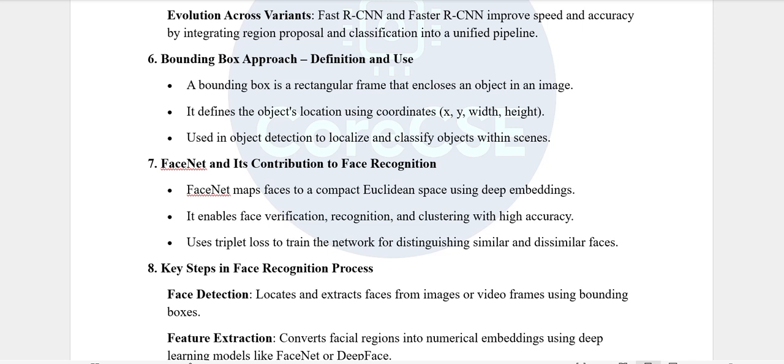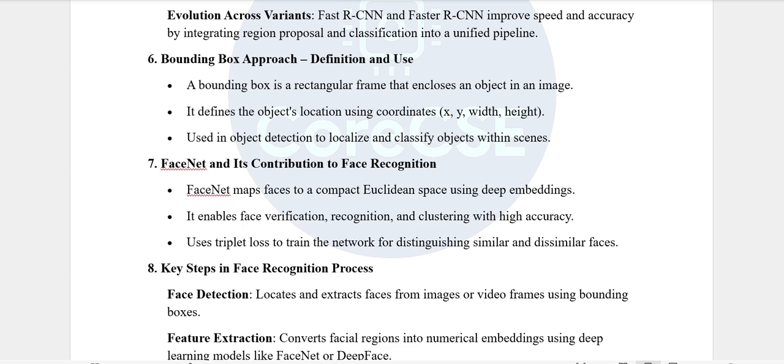Then FaceNet and its contribution to face recognition. FaceNet maps faces to a compact Euclidean space using deep embeddings. It enables face verification, recognition and clustering with high accuracy. It uses triplet loss to train the network for distinguishing similar and dissimilar faces.